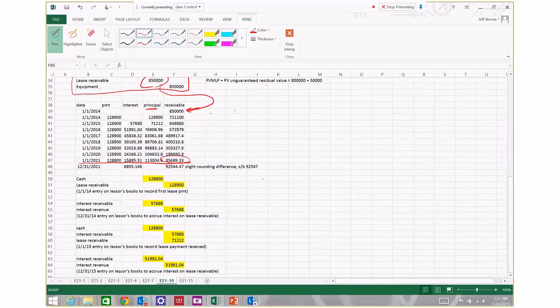On the date that we entered into the lease, remember, the first payment on that day was made of $128,900. That payment is going to go as a debit to cash here, and as a credit to the lease receivable account there, because all the payment is deemed to be a payment of principal.